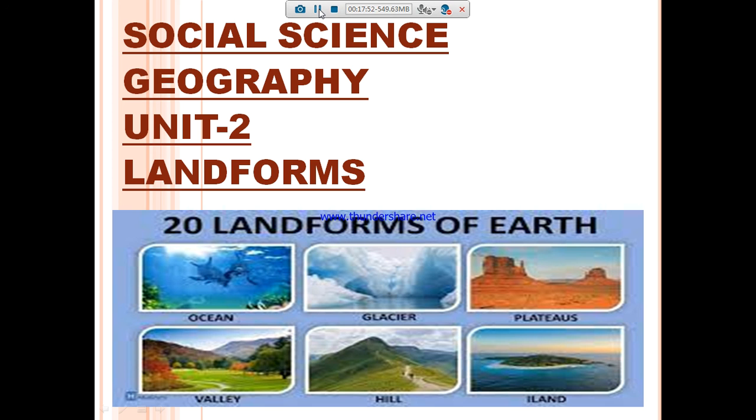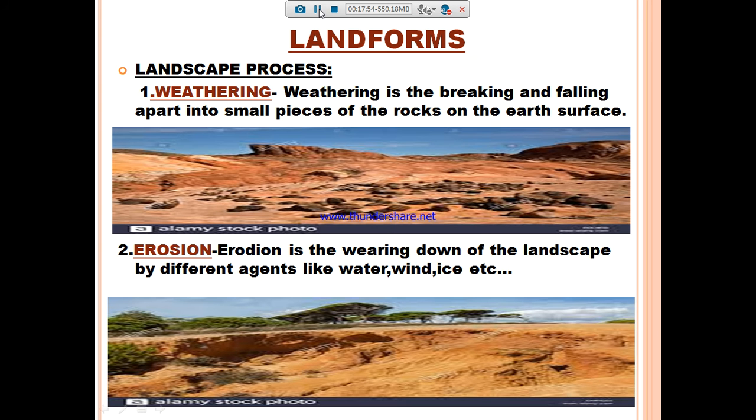The answer is on page number 155. See the landform paragraph and see the fifth line. Erosion is the wearing down of landscape by different agents like water, wind, ice and sea waves. Just mark it, that is the answer. And see the same page. What is a plunge pool?